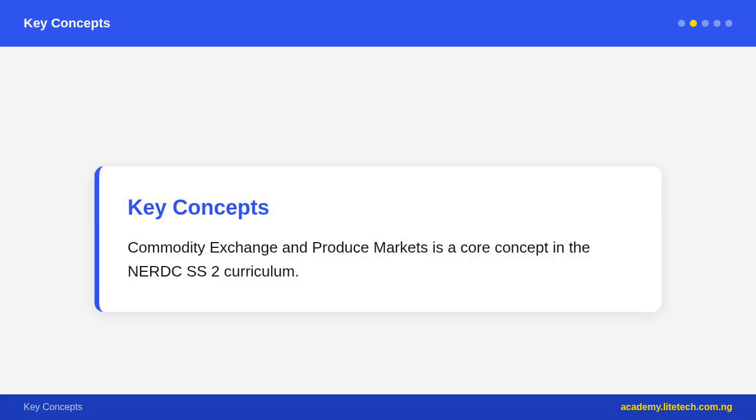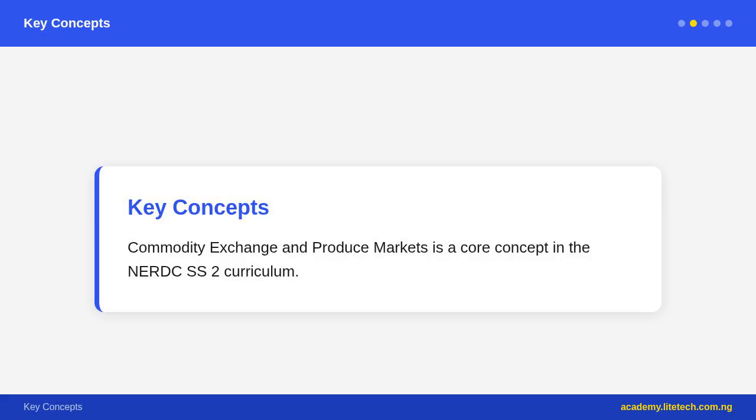A commodity exchange is an organized market where standardized contracts for commodities are bought and sold. There are two main types of commodity contracts: spot contracts and futures contracts. In a spot contract, the commodity is bought and sold for immediate delivery. The buyer pays, the seller delivers, and the transaction is complete. In a futures contract, the buyer and seller agree today on a price for a commodity to be delivered at a future date. This is extremely useful for both farmers and buyers.